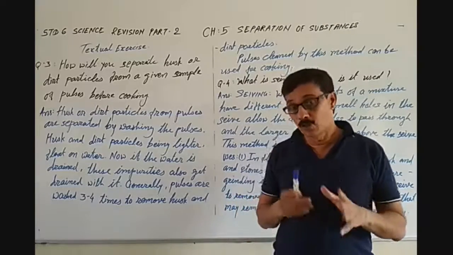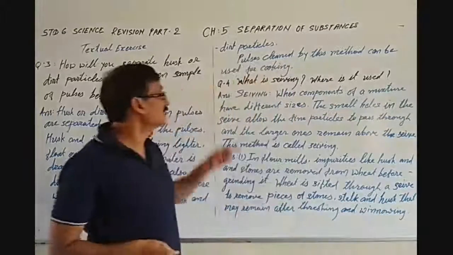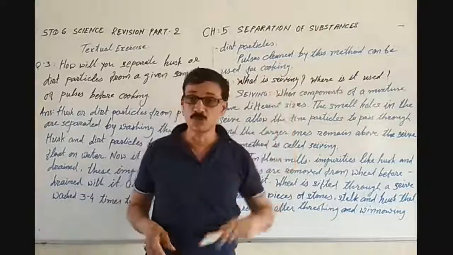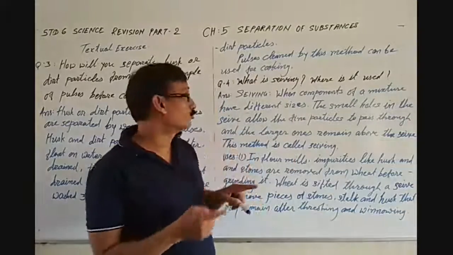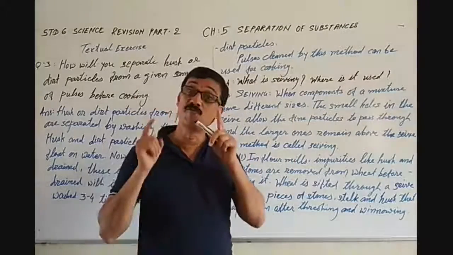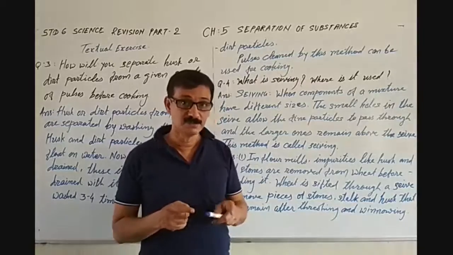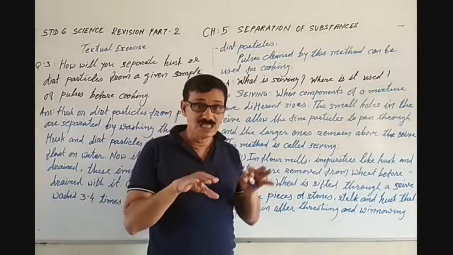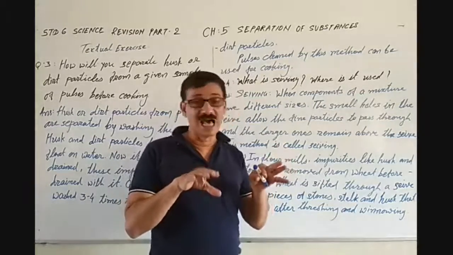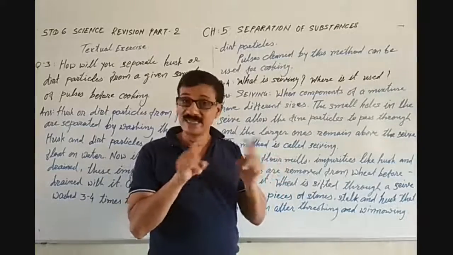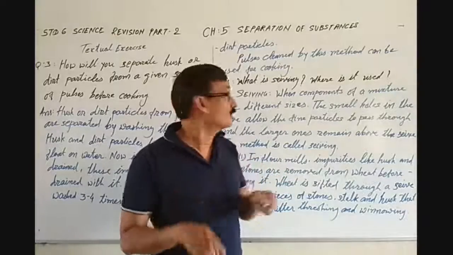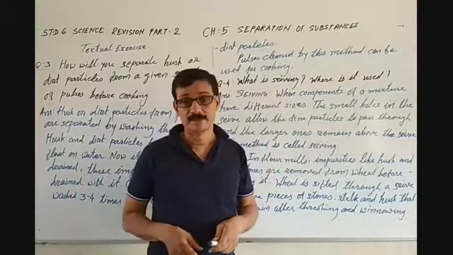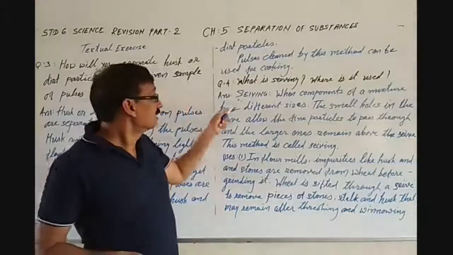Okay. So now let's discuss this question. What is sieving? Where is it used? We discussed when it is used: where the components, the particles, are of different sizes, at that time sieving is used. Now, what is sieving?